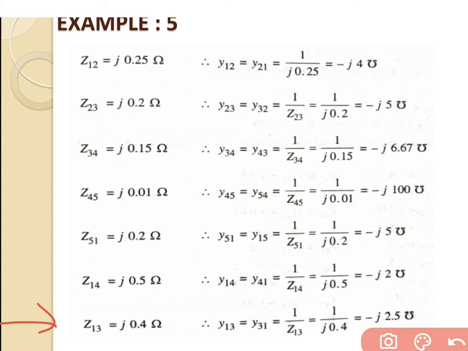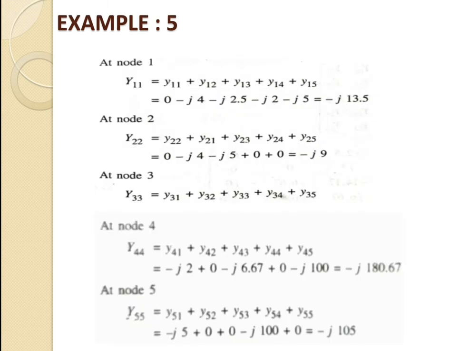Therefore Y13 equals Y31 equals 1 upon Z13, and solving this equation we get the answer of minus j2.5 mho. So this is regarding the self admittance.